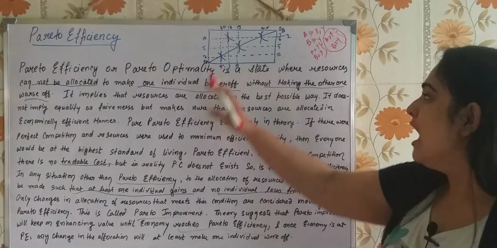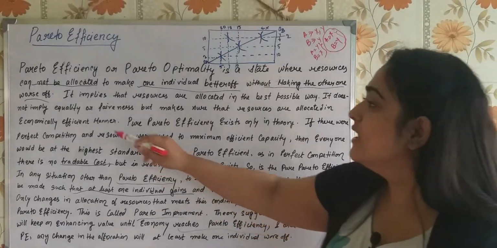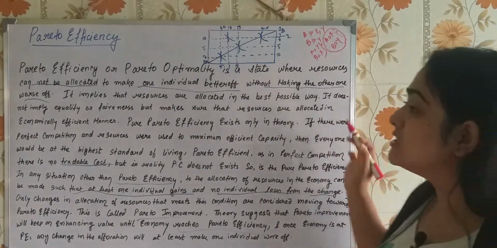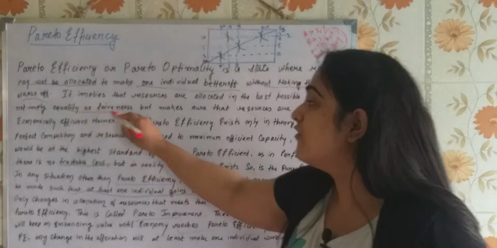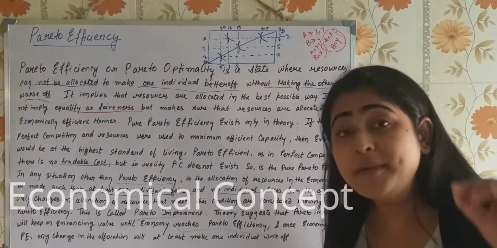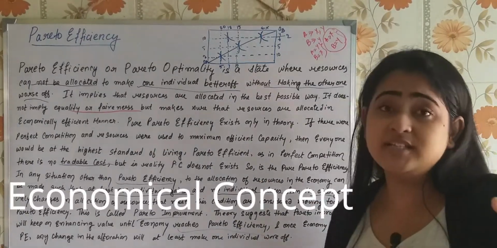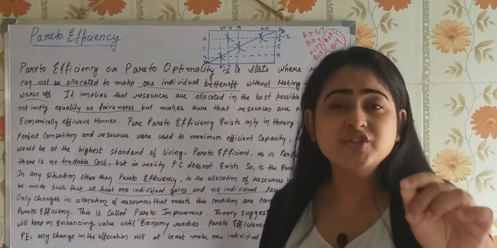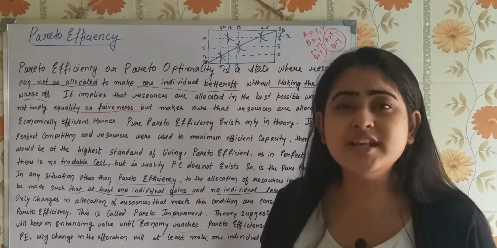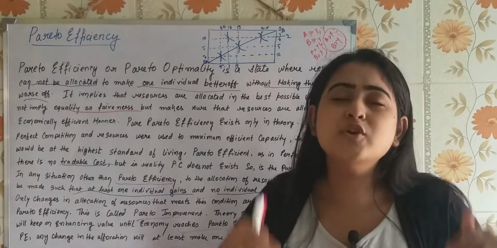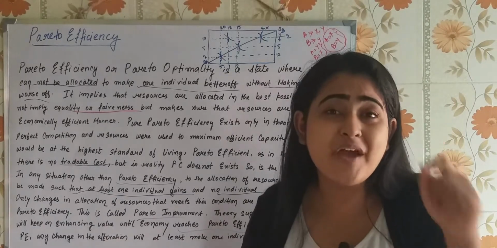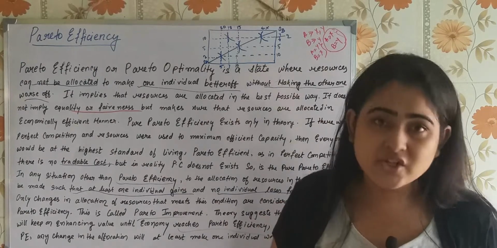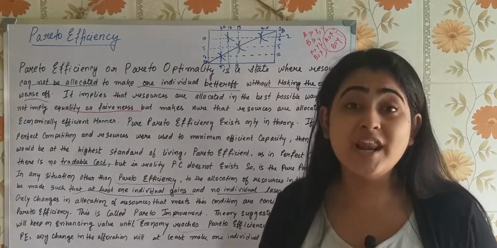Now if you see here, I will go through this, just listen to it. It implies that the resources are allocated in the best possible way. It does not imply equality or fairness. It's simply an economic concept and not a realistic concept which will imply equality or fairness. Pure Pareto efficiency does not exist in reality. Why? Because pure Pareto efficiency can exist only when there is perfect competition, and believe me, perfect competition does not exist in the economy in real life, right?